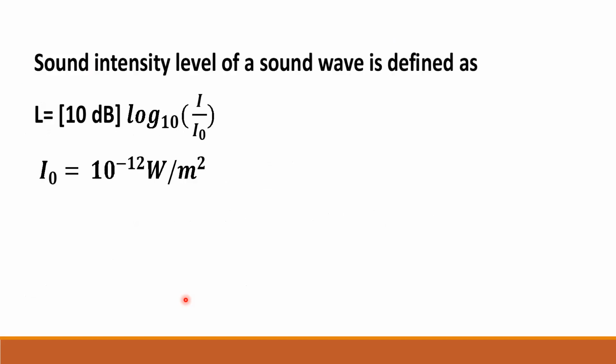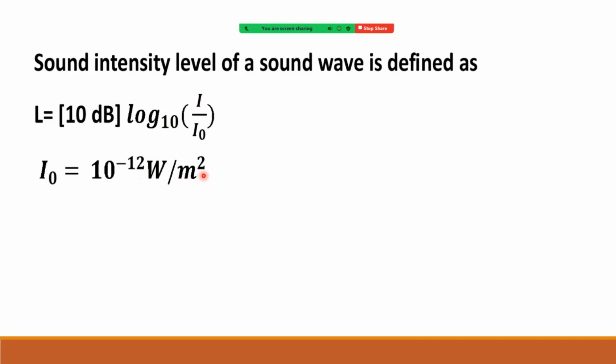Yeah. This is sound intensity level. So we measure sound in terms of decibel. It is one special unit, dB. dB stands for decibel. Okay. So this is defined as sound intensity level L equal to 10 decibel into log of I by I naught to the base 10, where I naught is 10 power minus 12 watt per meter square.